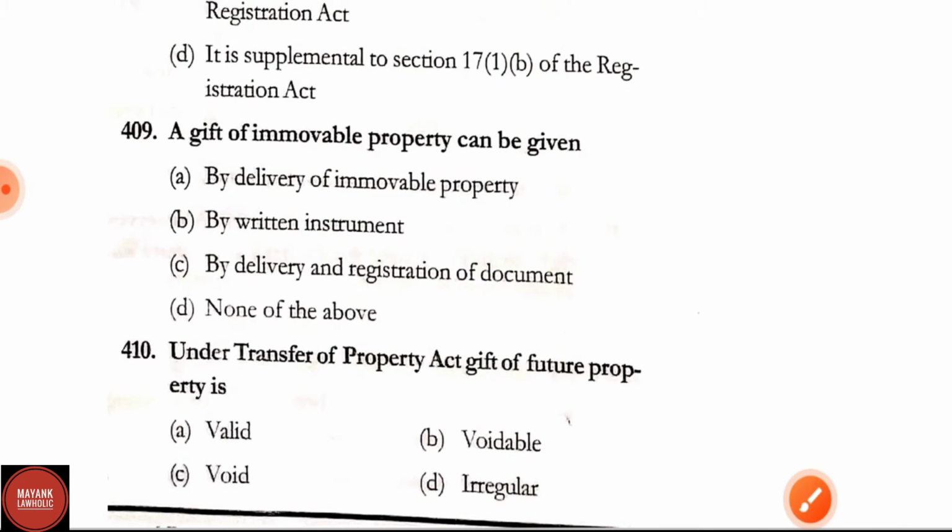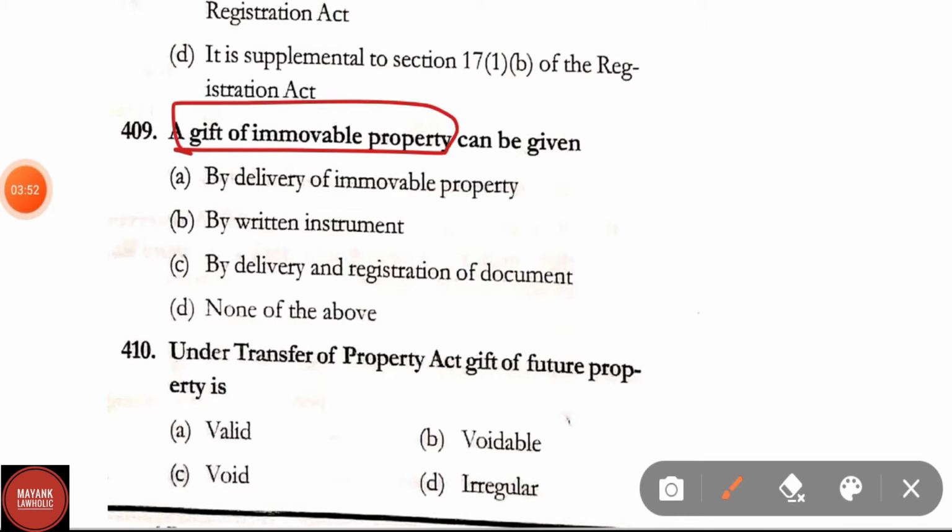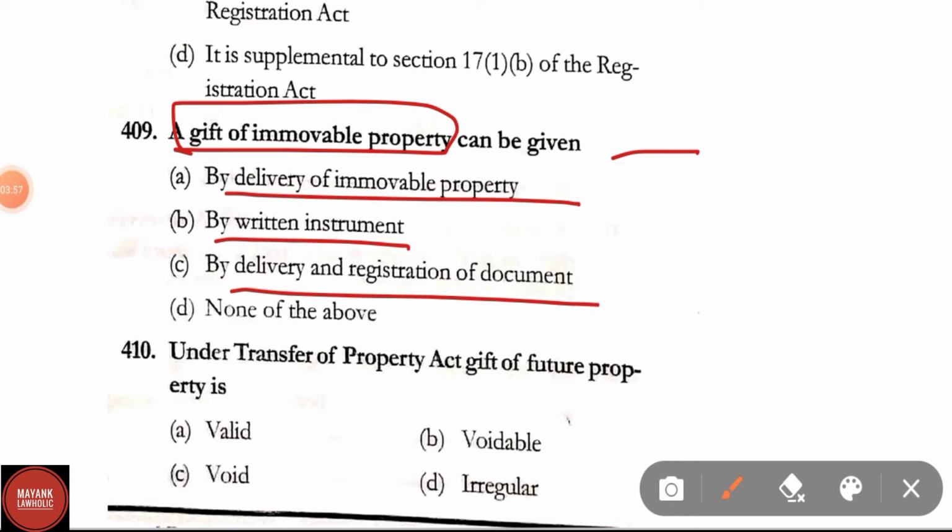Question number 409. A gift of immovable property can be given by delivery of immovable property, by written statement, by delivery and registration of the document, or none of the above. The correct answer is option C, by delivery and registration of the document.